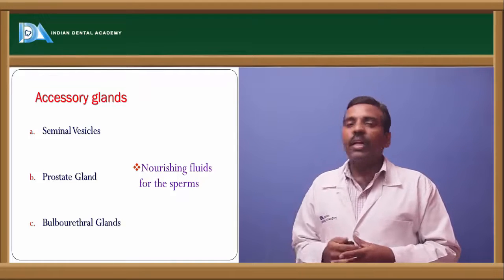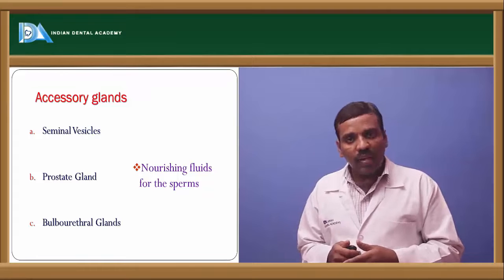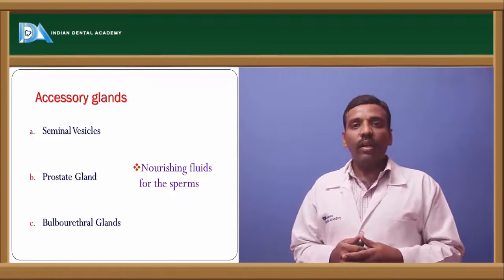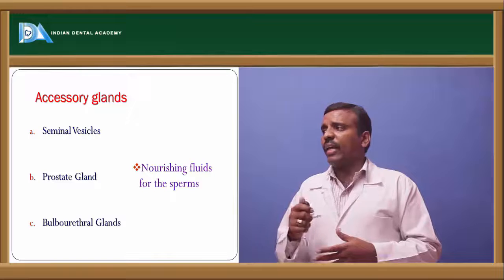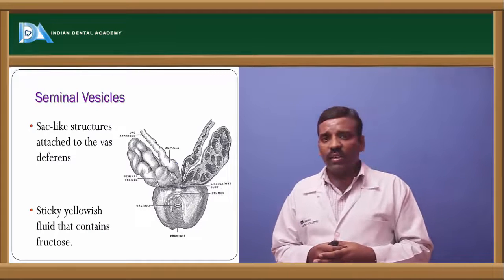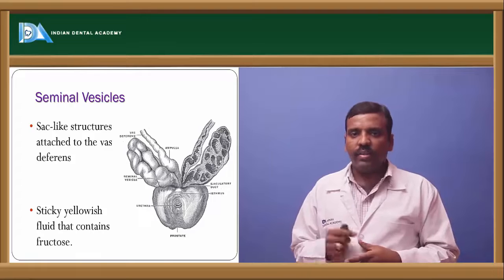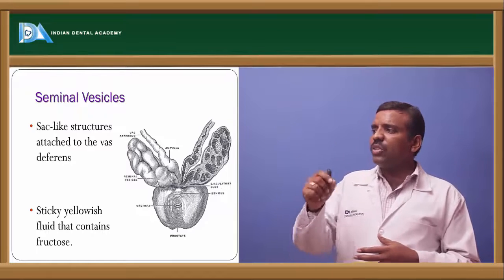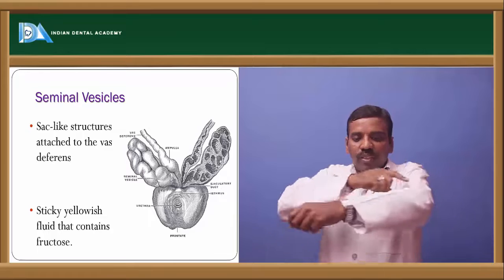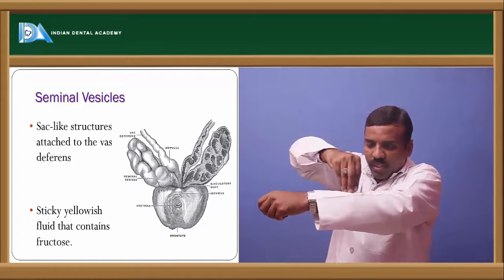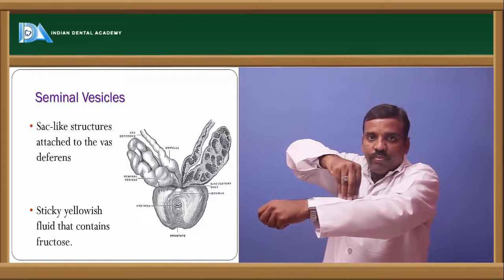We have three types of accessory glands: seminal vesicle, prostate gland, and the next one is bulbourethral gland. First, let's come to the seminal vesicle. It is a sac-like structure attached to the vas deferens. If the vas deferens goes on like this, the seminal vesicle is like this.